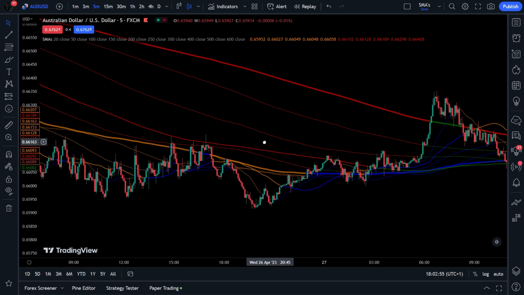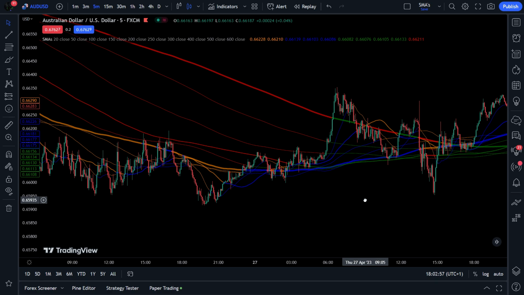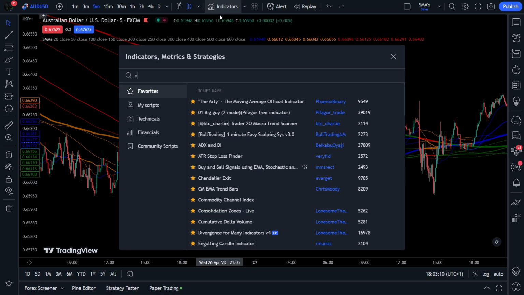So, what can we do to identify the sideways trends better and incorporate it into our strategy? Well, we have several options. One way to help is that we can add a volatility indicator to our chart. To do this, go to Indicators in TradingView and type in VIX Fix.